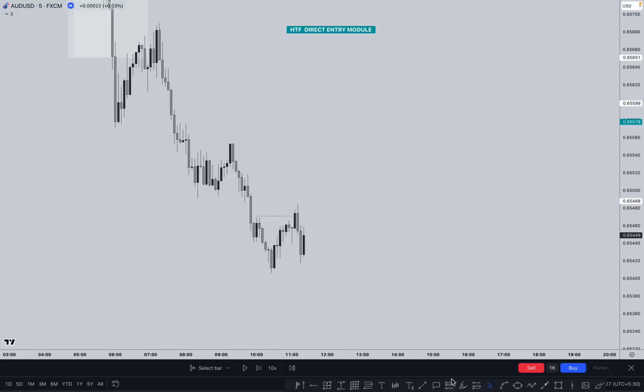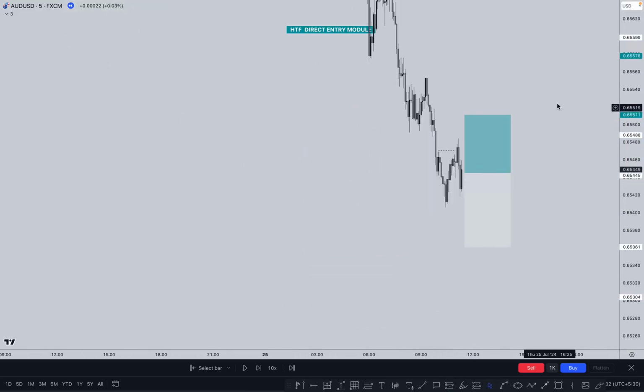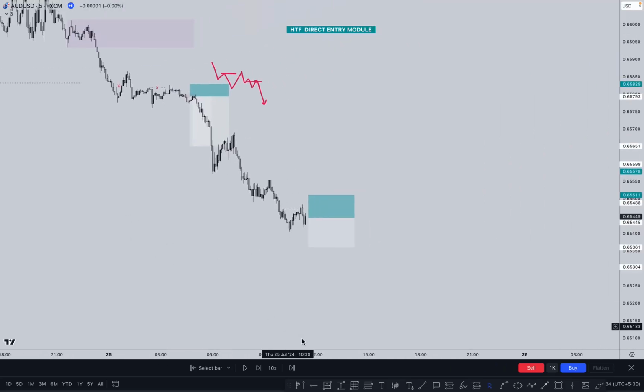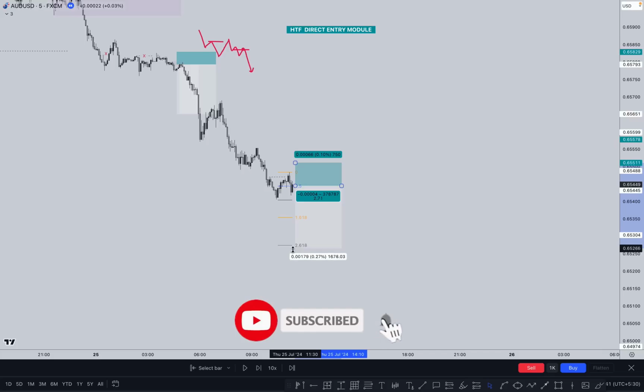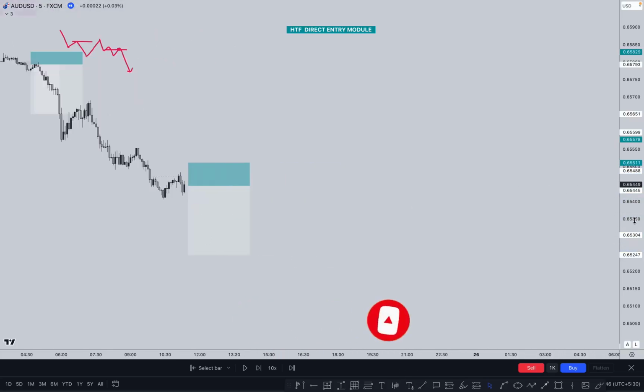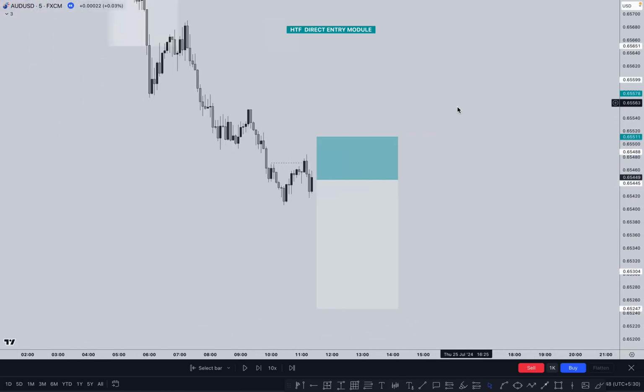Look at this, it broke this one, and mitigation. Stop loss just above the high, and where is the target? The target is as per the previous Fibonacci tool. This one is our previous low and the previous high is here, and the 2.618 target is almost here, or you can set 3 hour, which is very good. So this is our target and this is our direct entry.